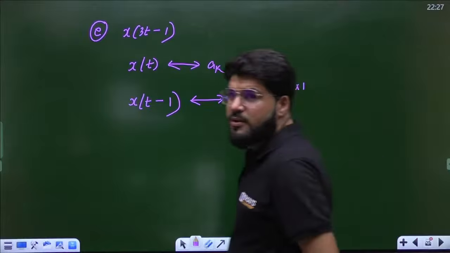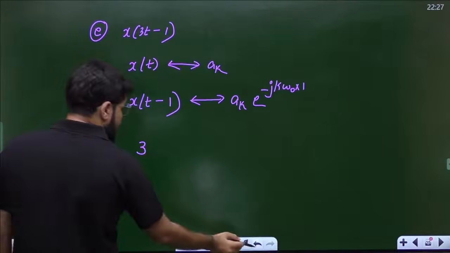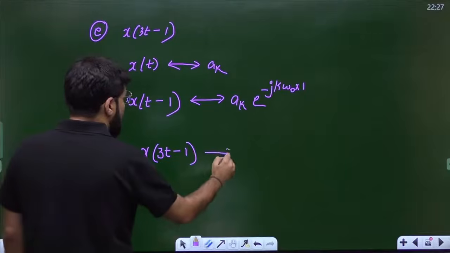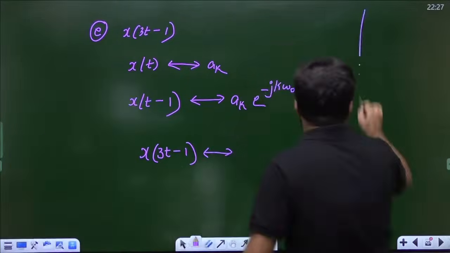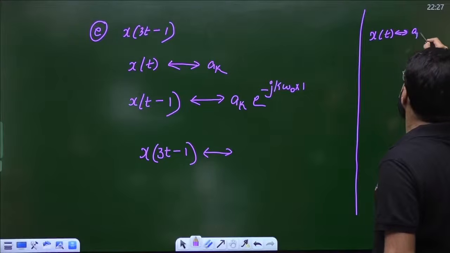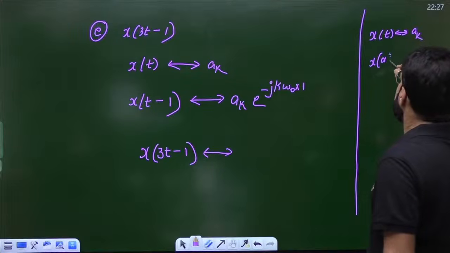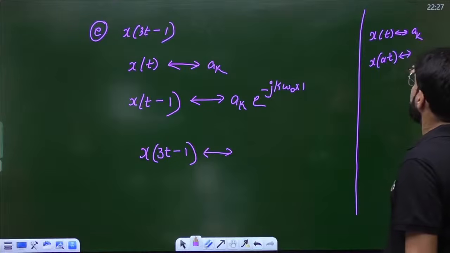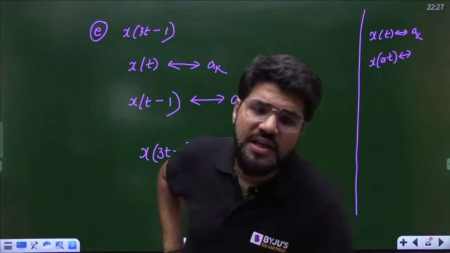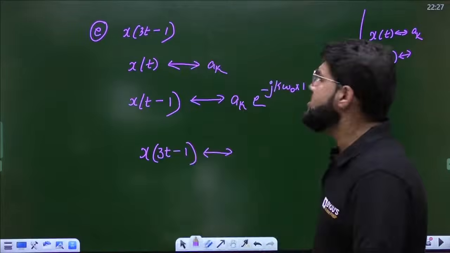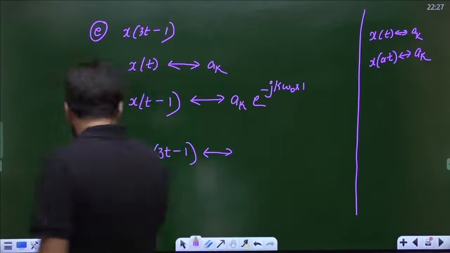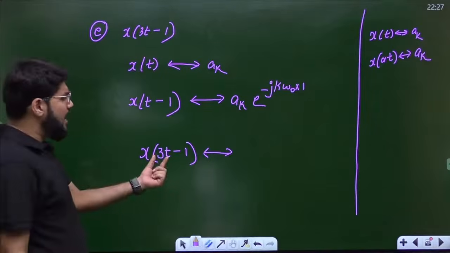Okay, but now I will introduce x(3t minus 1). Let me tell you one property, even if we remove the shifting. In general, if x(t) has the Fourier series coefficient ak, then for x(at), is there any effect on the Fourier series coefficient by time scaling? What is the time scaling property of Fourier series coefficients? Time scaling does not affect the Fourier series coefficient. For x(at) it remains ak only. So here I am doing the time scaling only.